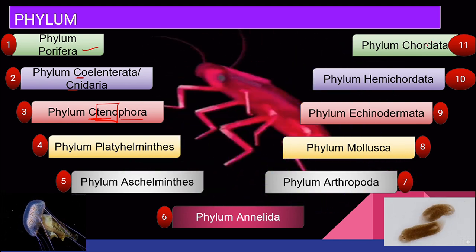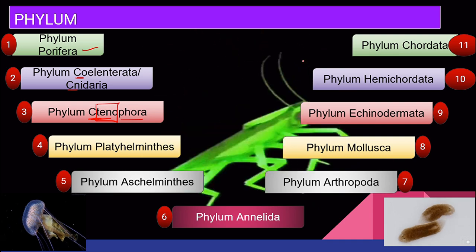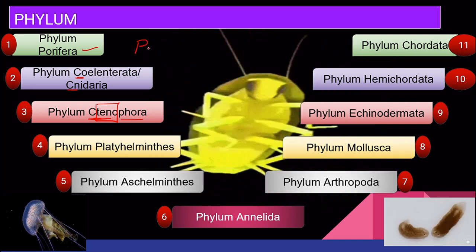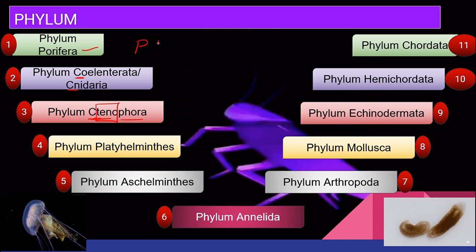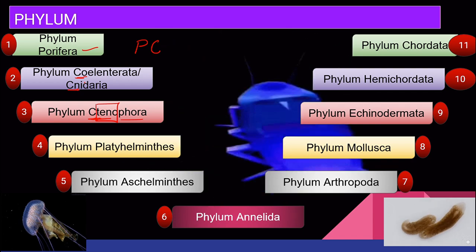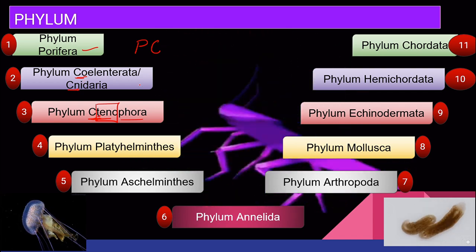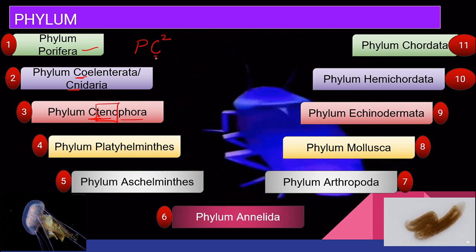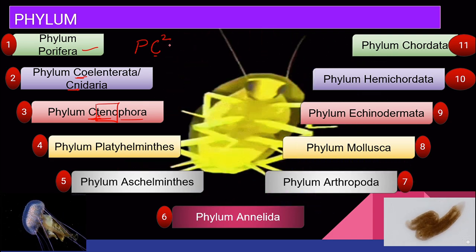These phyla, in sequence, you are supposed to remember, right? Also, how can you remember it, class? P for Porifera. Then we have C, Coelenterata. Now, C, Coelenterata, and N will come before T, right? So it is C square: one C is Coelenterata, another one is Ctenophora.